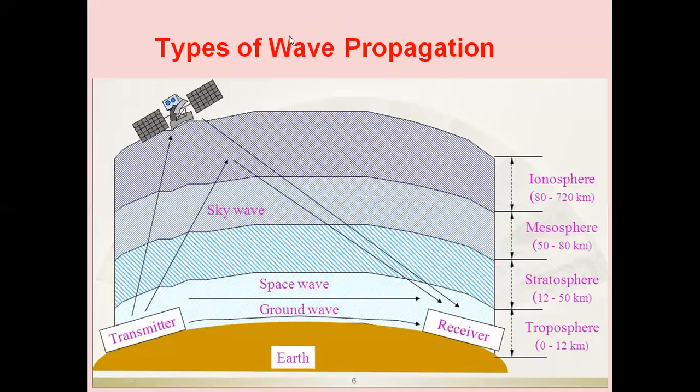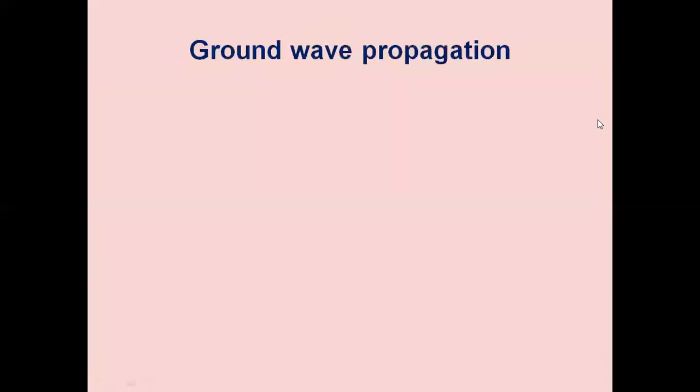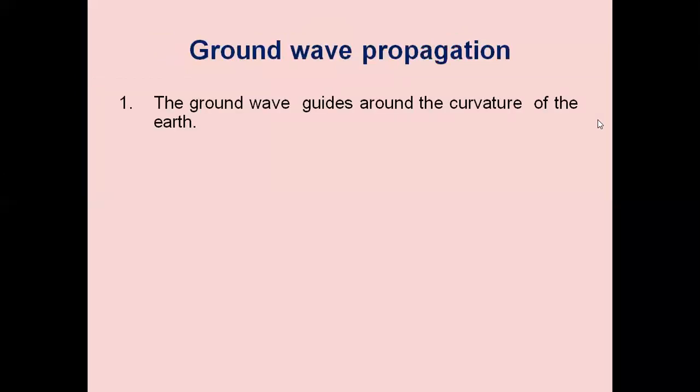So propagation means how the signal is sent from transmitter to the receiver in space. It can be through either ground wave, or space wave, or tropospheric scatter, or sky wave, or satellite or extraterrestrial communication systems. Now we will discuss in detail the ground wave propagation.